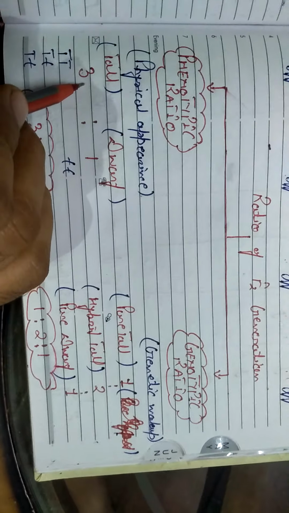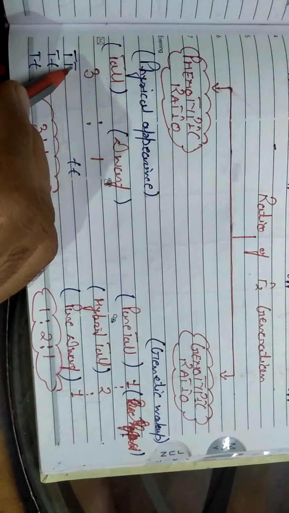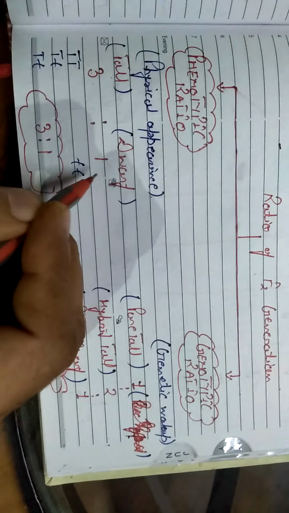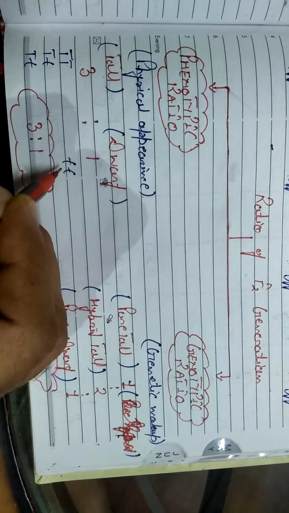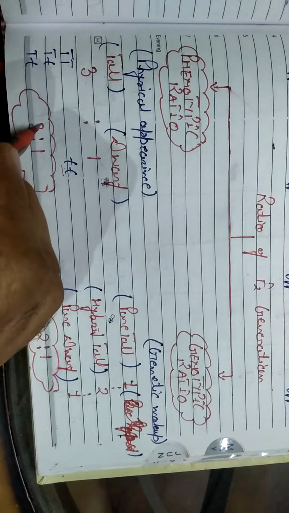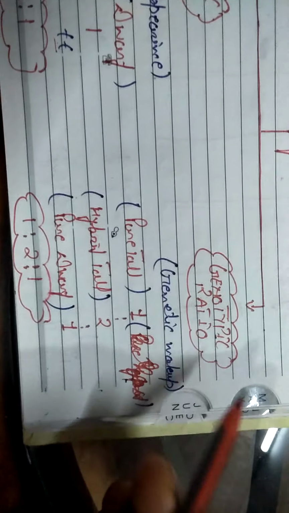It means the phenotypic ratio is 3:1. Those that are tall are capital T capital T, capital T small t, and capital T small t, that is 3. Only one character is related to dwarfness, known as small t small t. In this way, the phenotypic ratio is 3:1.